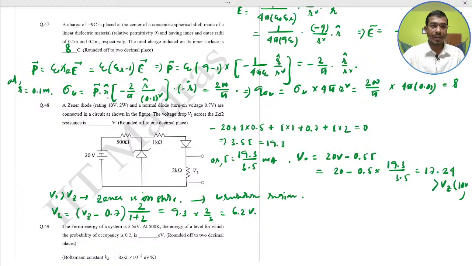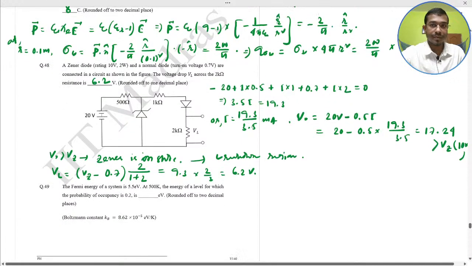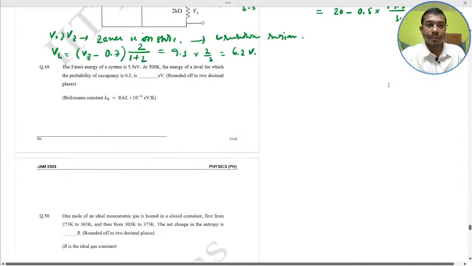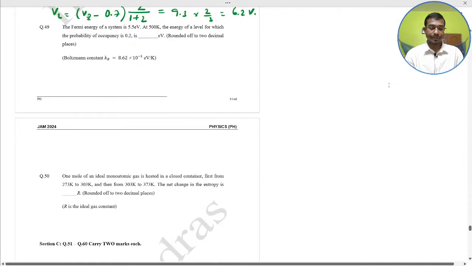6.2. The answer would be 6.2 volt. Next. So quick, next question.